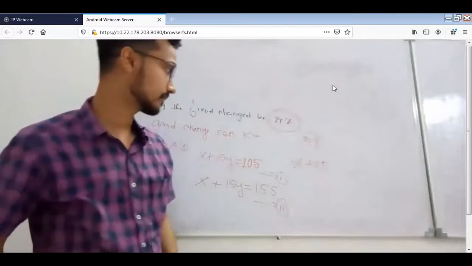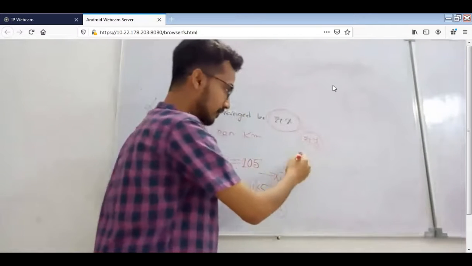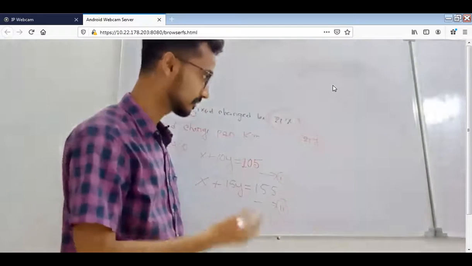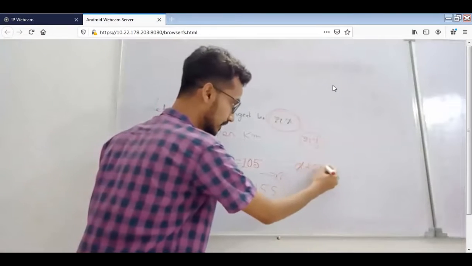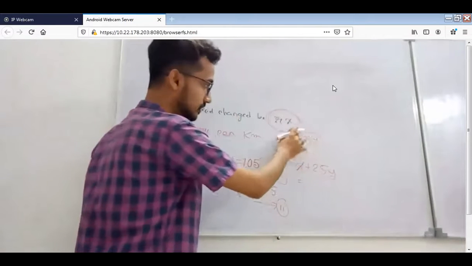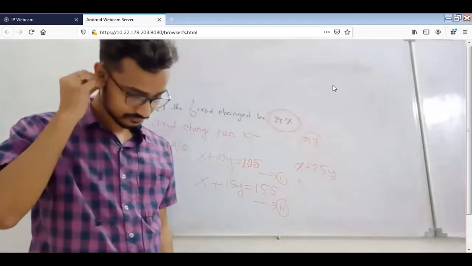x plus 25y. So for the second part, for traveling 25 kilometers, the person has to pay x plus 25y. Then you have to put the values of x and y, whichever you have found. Yes or no? Have you understood?